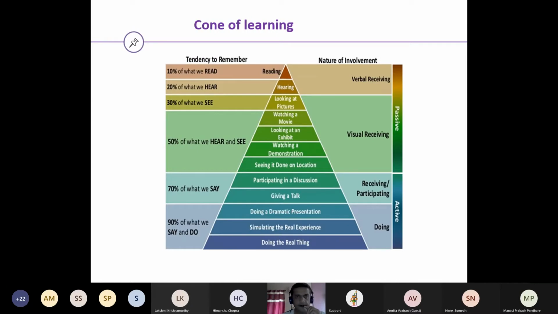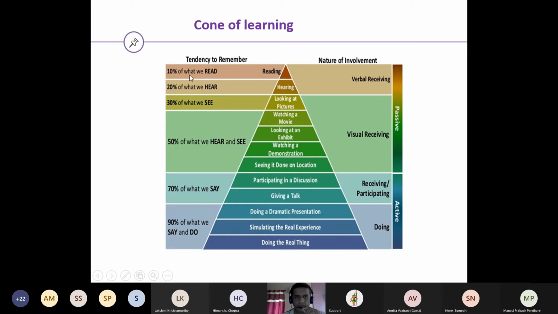Let's go a little deeper into something called the cone of learning. The left hand side represents the tendency to remember something. I hope the diagram itself is self-explanatory, and the right side represents the nature of involvement.